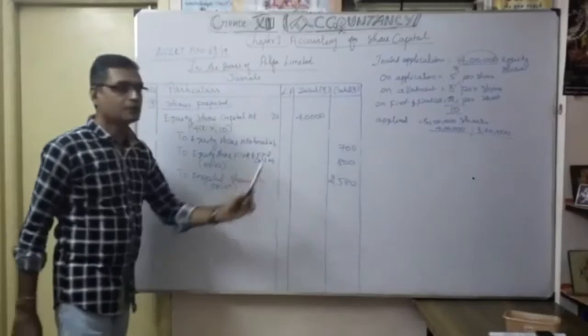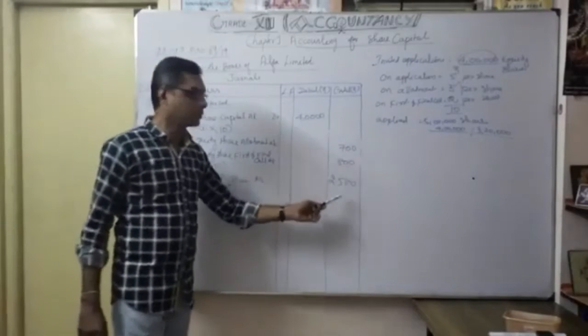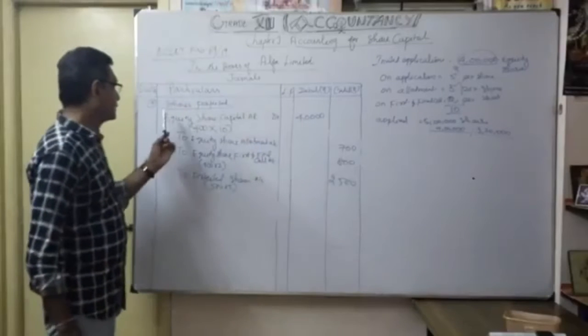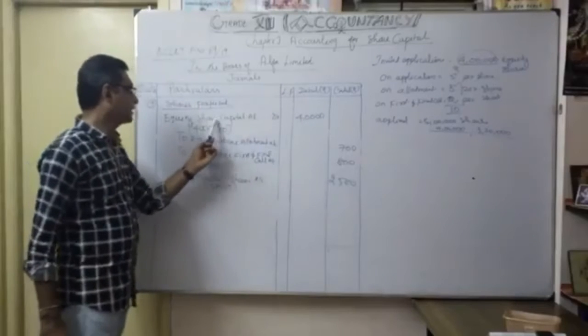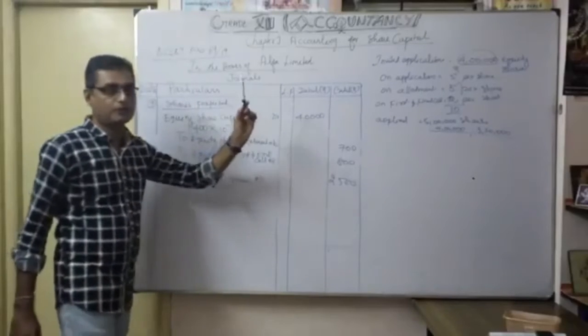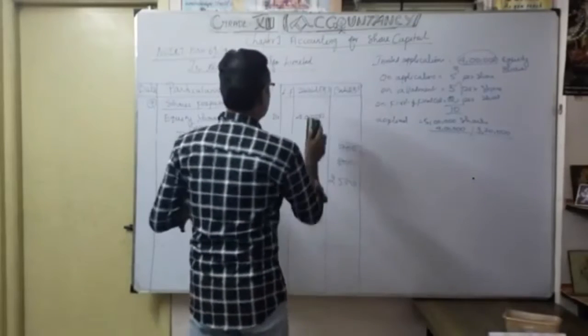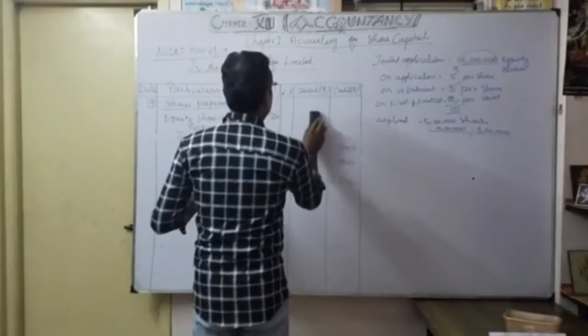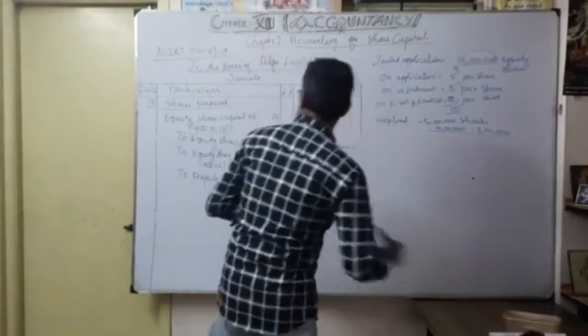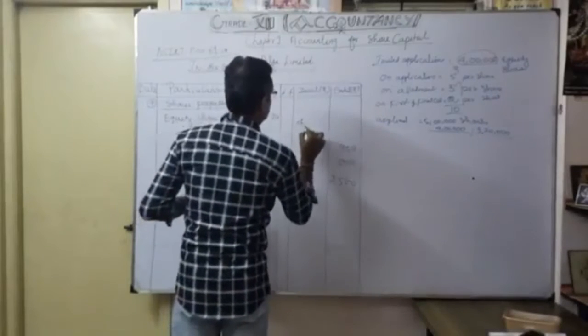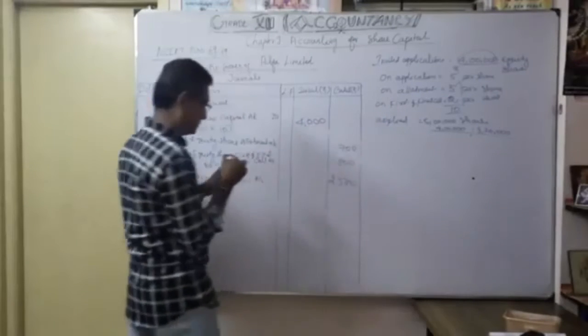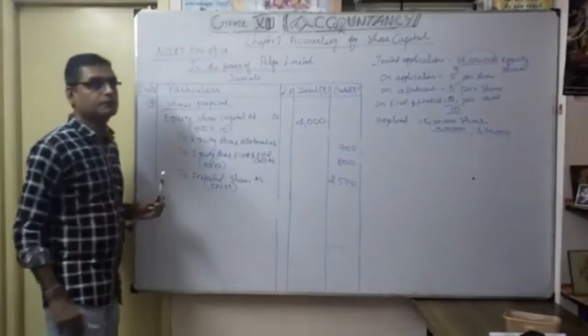So 4,000. Here also credit side 4,000. I have understood the entry. Equity share capital for 4,000. Sorry, I am wrong. It is not 40,000. It is 4,000.